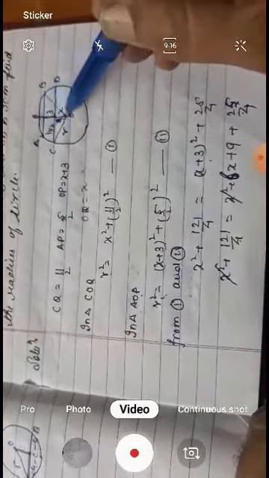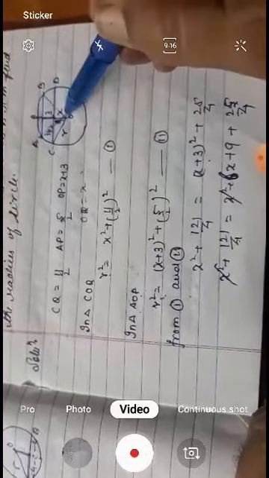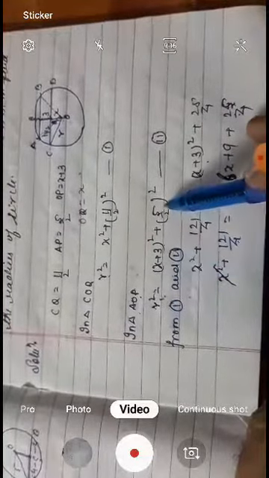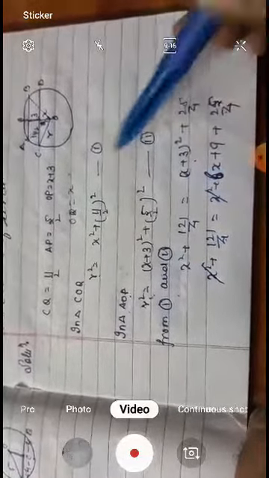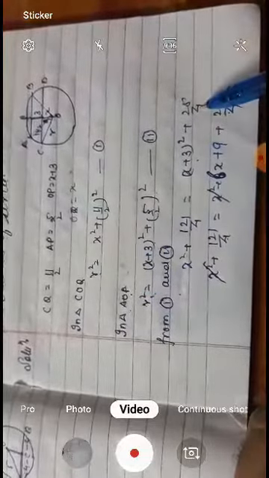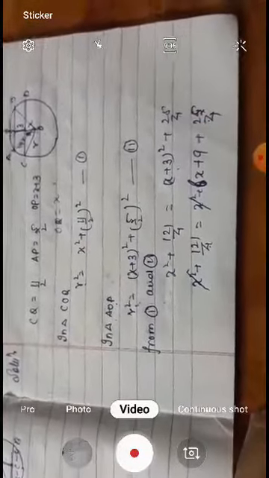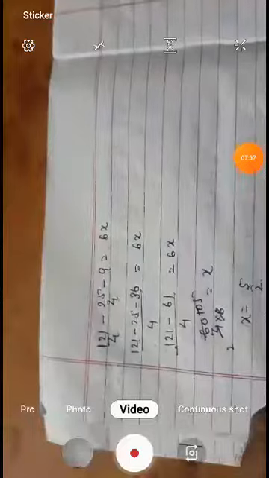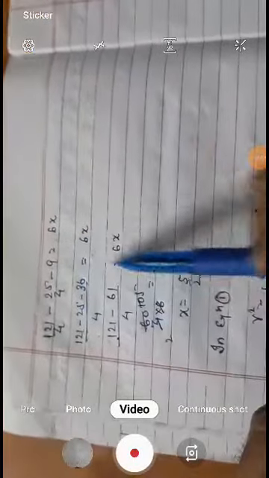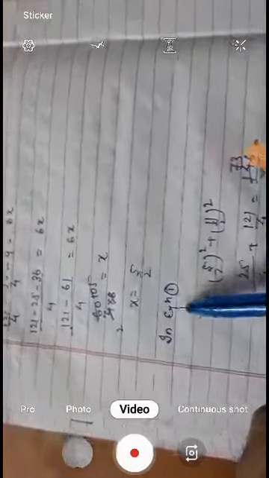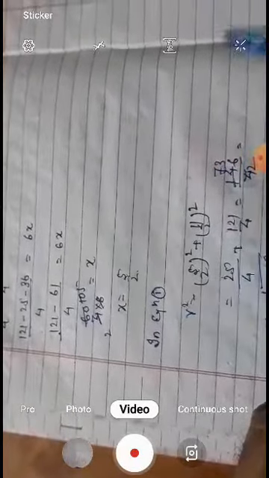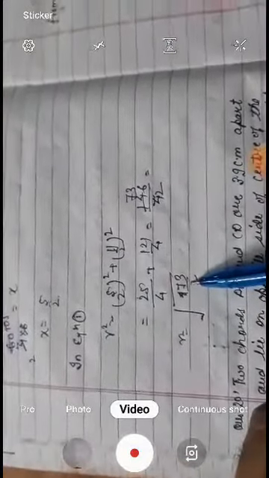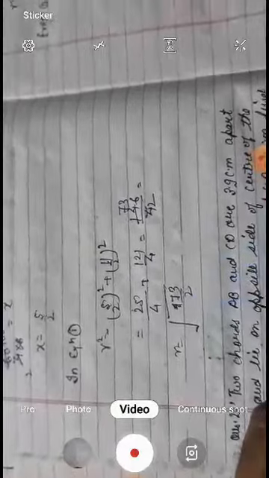Now triangle AOP, if we take this triangle, we see that OA is also the radius R. This means R squared equals x plus 3 squared plus (5/2) whole squared. From 1 and 2, both are equal to R, then we have to open the squares and simplify properly, then we get the answer of x. This is the answer of x, meaning 5/2. Now putting it in either equation 1 or 2, we get the value of R. This is the value of R. So this type of question you have also faced in your exercise.